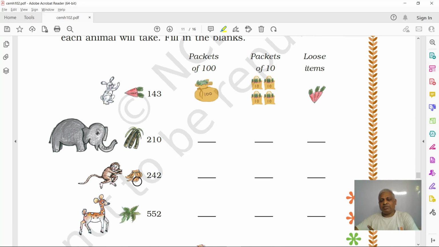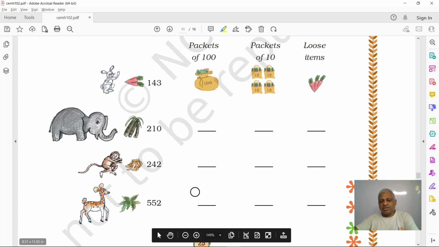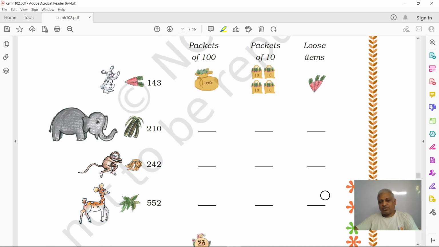Now for the monkey, 242 bananas it wants. So you give hundreds, how many are there? 2. 200 means 2 packets of 100, and 4 packets of 10, and 2 single ones. So it will be 200 plus 40 plus 2. This deer, you can answer this, right? 500 plus 50. 50 means 5 packets of 10, and plus 2. Right?